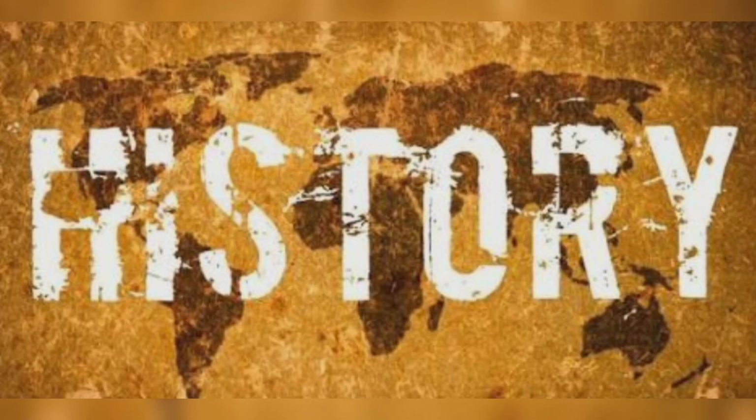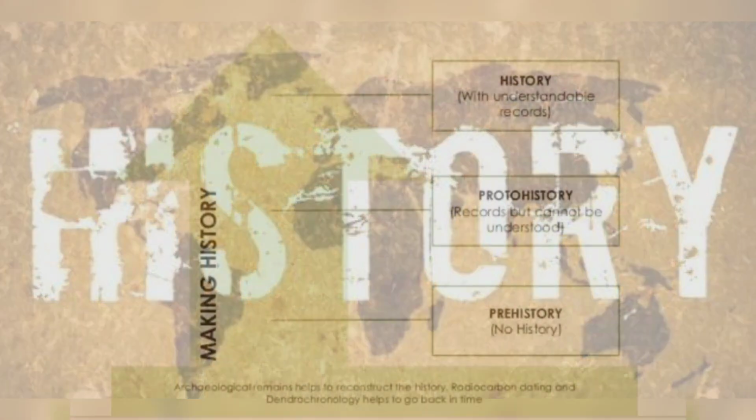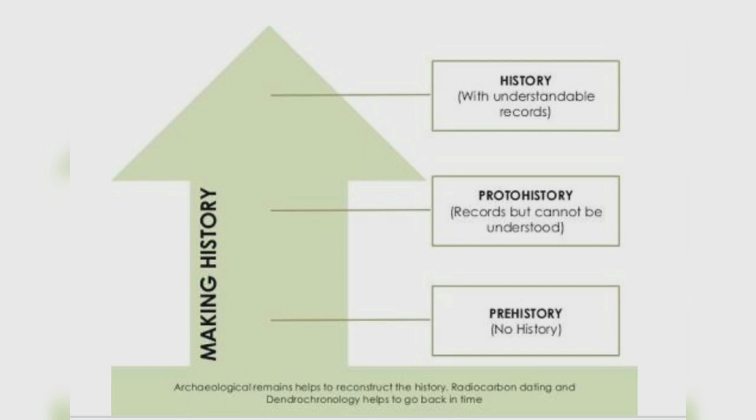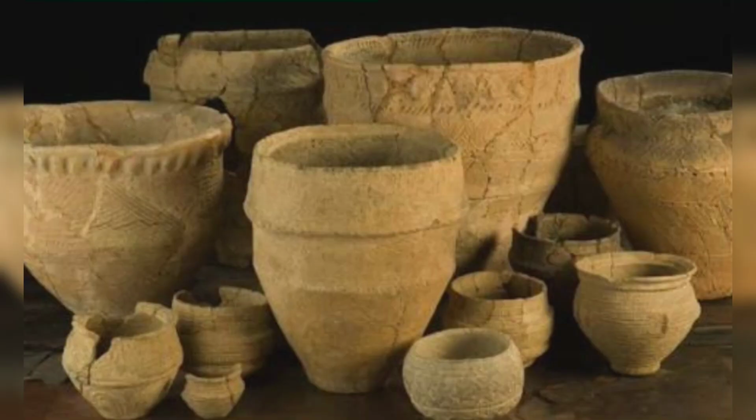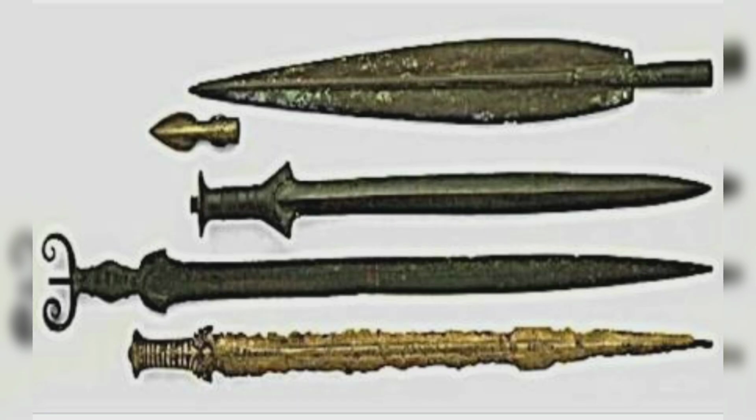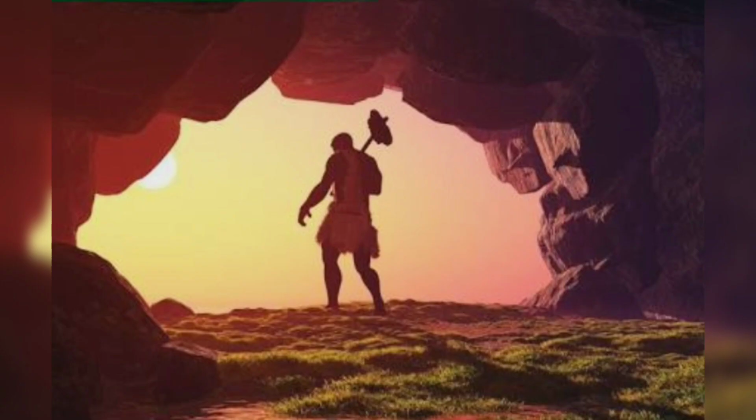History. History can be divided into parts: prehistory, proto-history and history. Prehistoric age. No written records are available for the prehistoric period, however plenty of archaeological remains are found in different parts of India to reconstruct the history of this period. They include stone tools, pottery, artifacts, and metal implements which were used in the prehistoric period.